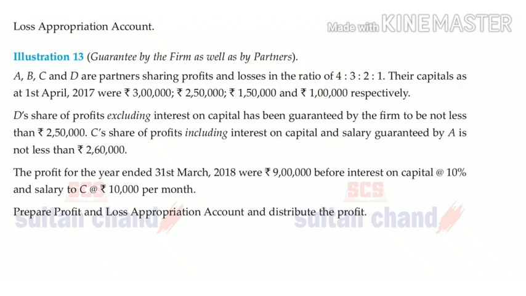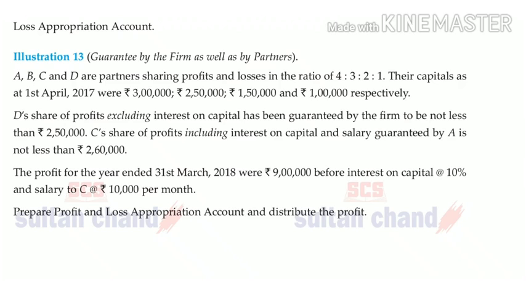Now, D's share of profit excluding interest and capital. Remember, excluding means without interest and capital, which means that there is interest on capital to be given. If you don't take interest and capital, then D's share of profit is guaranteed by the firm to be not less than 2,50,000. That firm means all the partners A, B and C other than D, because D has been given a guarantee. So D's profit is ensured at 2,50,000. If there is any shortage of the 2,50,000, that shortage will be met by A, B and C in their respective ratio, that is 4:3:2.